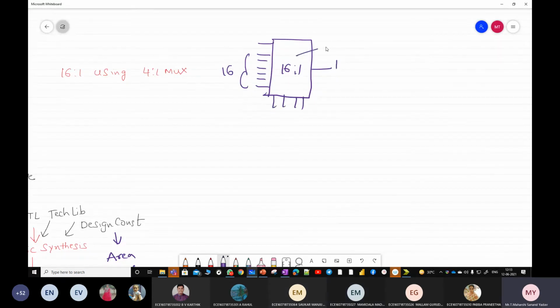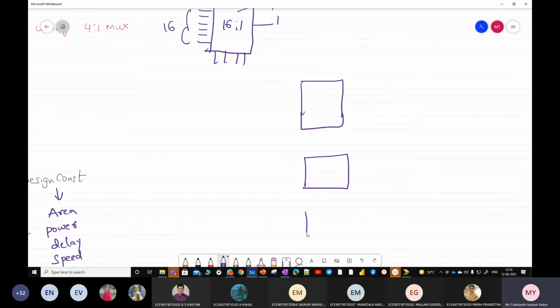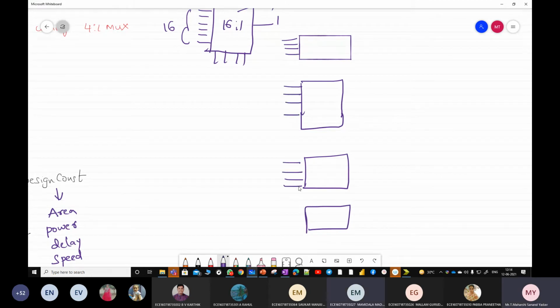Now the thing is, internal to the 16:1 mux, I have to implement it using 4:1 multiplexers. So how many 4:1 muxes are needed? 4. Here I'll take 4 inputs, and here another 4, and 4 and 4. Total 16 inputs are done.